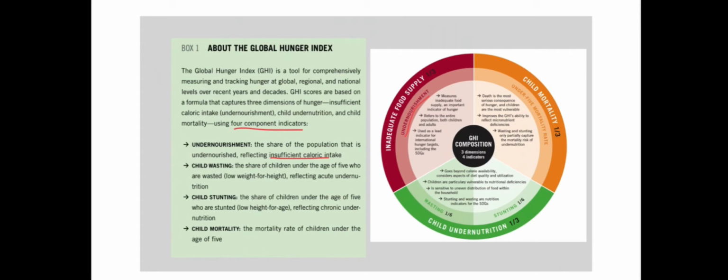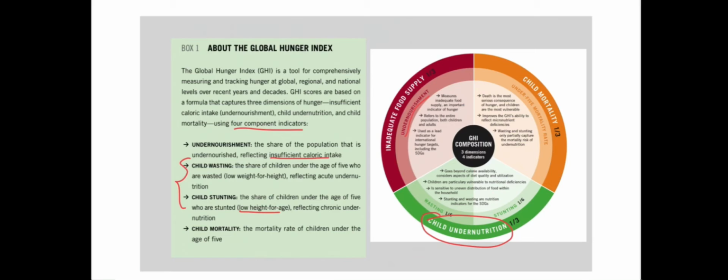Third indicator is child stunting, that is the share of children under the age of 5 who are stunted, low height for their age. These two indicators come under child undernutrition. Final indicator is child mortality, that is the mortality rate of children under the age of 5. These are the four indicators which are considered under the Global Hunger Index.